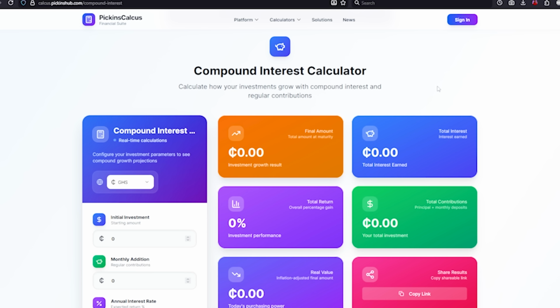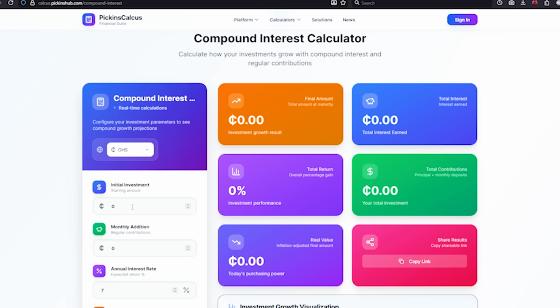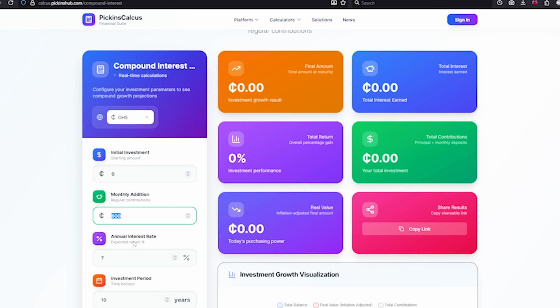Now let me show you how Kofi can invest in a money market fund using the Plus app to grow his money. So let's use this compound interest calculator to calculate Kofi's investment for the years that he will be invested. Over here, when you go down, your initial investment is 0. The monthly contribution, we're going to make it 600. The annual interest rate is 18% per annum. The 18% is an average interest on a fixed income and a money market fund. So 18% for 10 years.